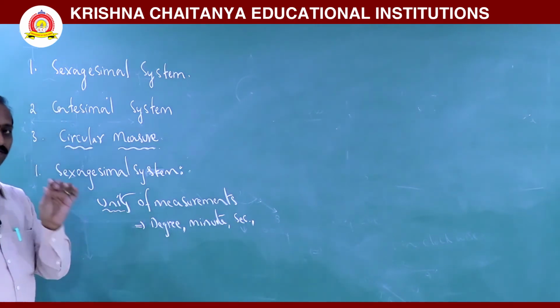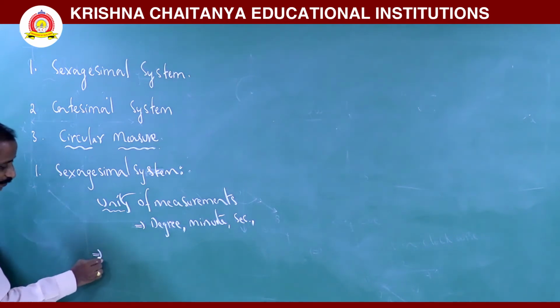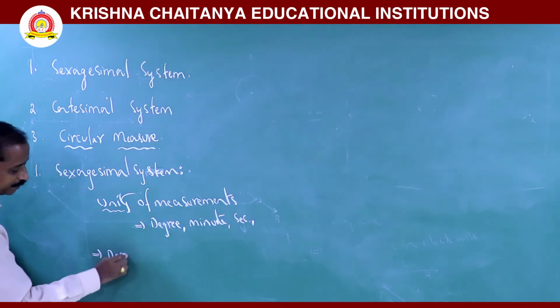Now we discuss what a degree is. Now we consider the definition of degree.